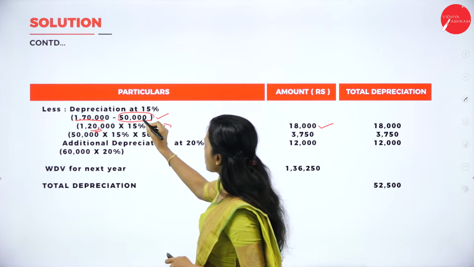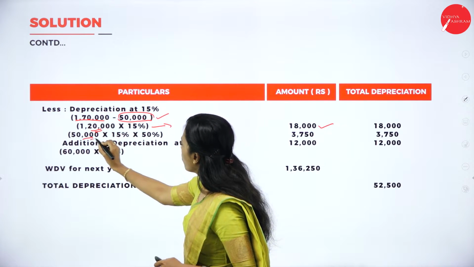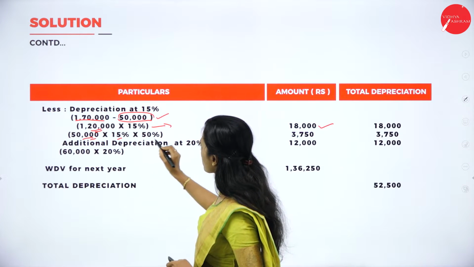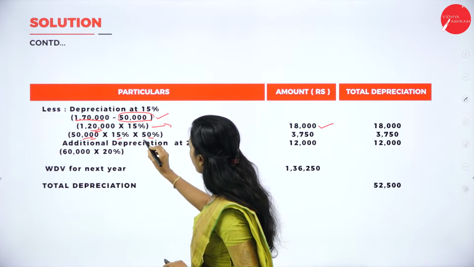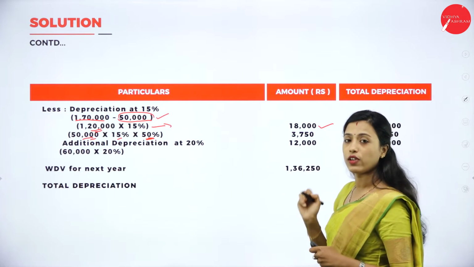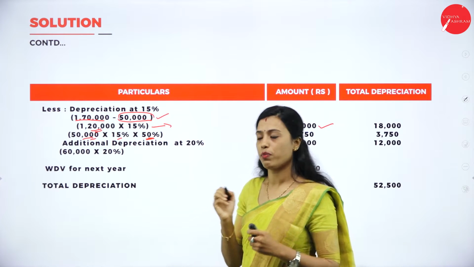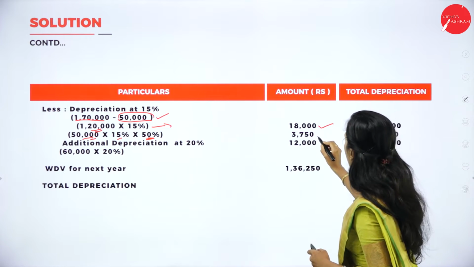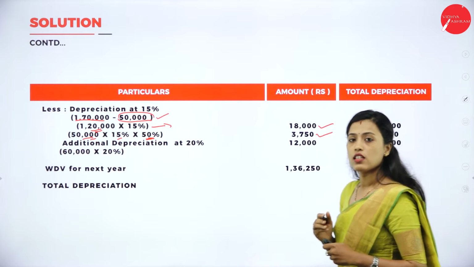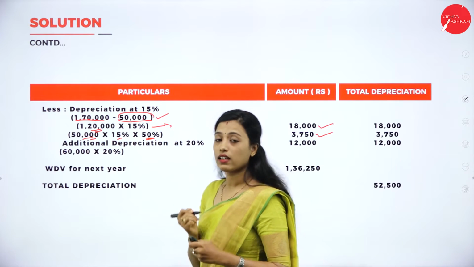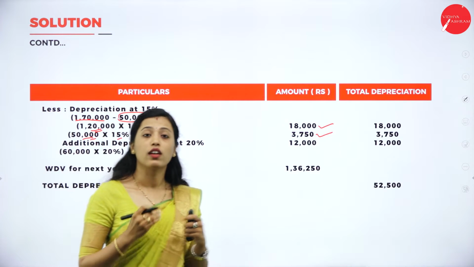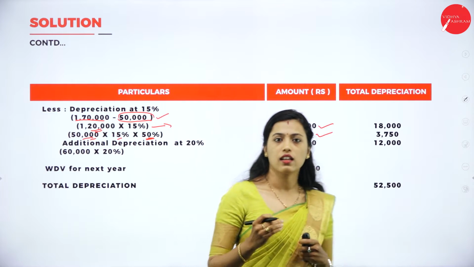Then for this 50,000 we can deduct 15% into 50%. So 50,000 into 15% into 50%, that is 3,750.